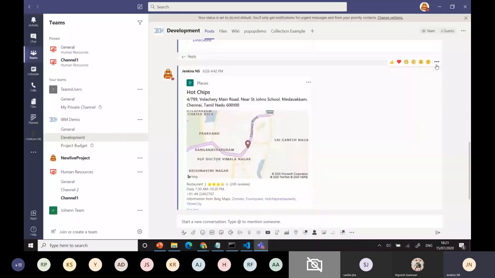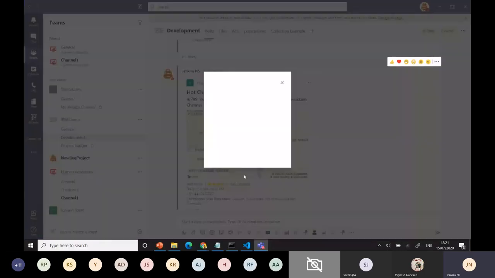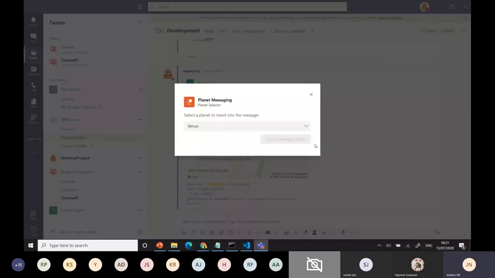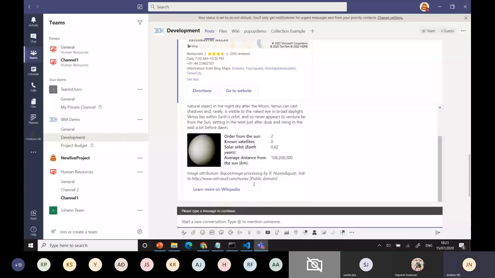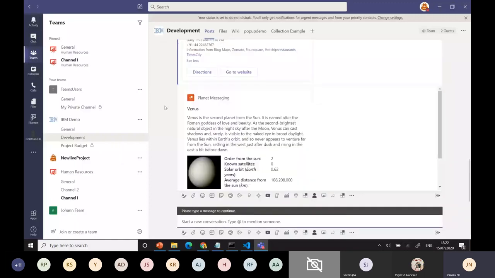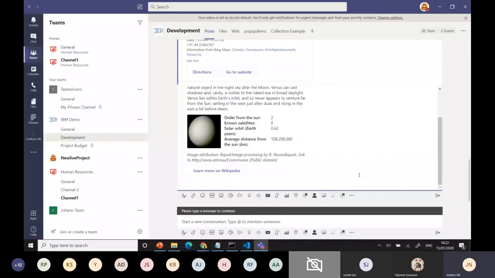Then I go with this Planet Expander and reply back to the user, saying you can go with Venus. That's like that. This is just an example, right? You can use it this way. You can get the data there. Okay. Yes. Now we can get this data for this response. It's coming in the same discussion. If you want to have more discussion over that, you can.